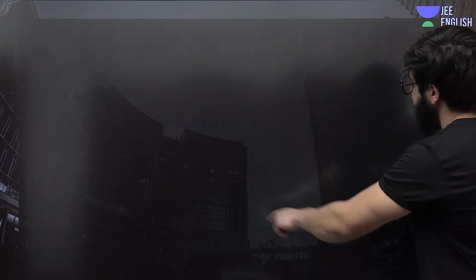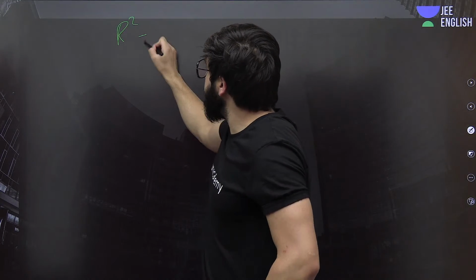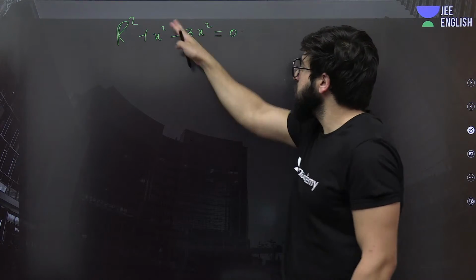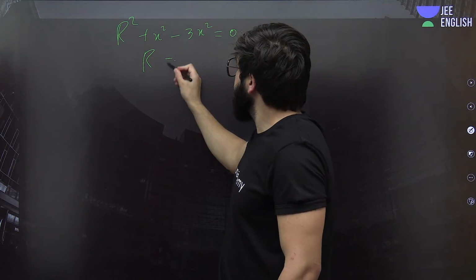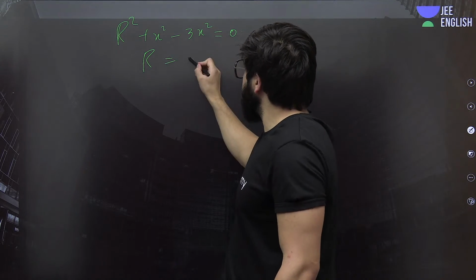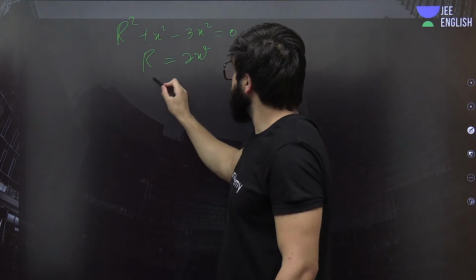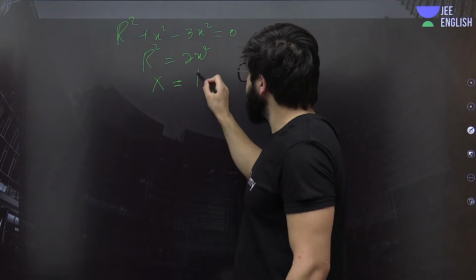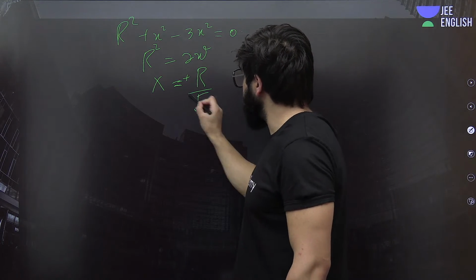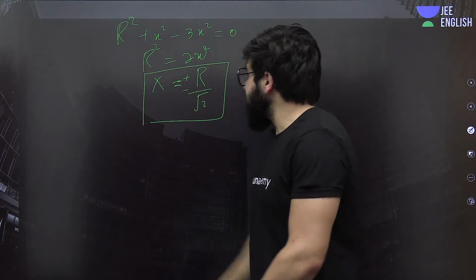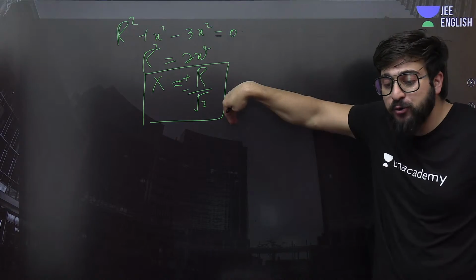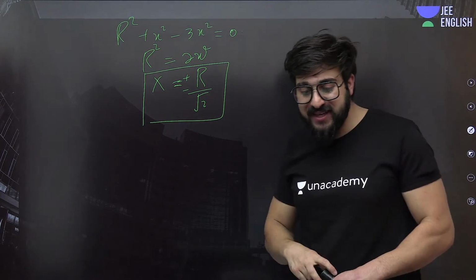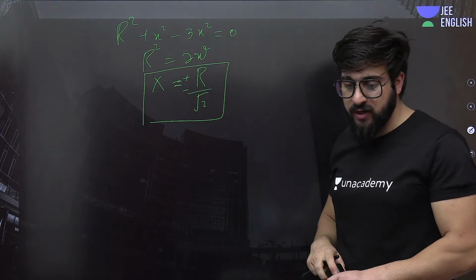That is r square plus x square minus 3x square is equal to 0. This has to be equal to 0. Now take it over there. So r square is equal to 2x square. So x will be plus minus r by root 2. So at x is equal to plus r by root 2, and at x is equal to minus r by root 2. Yeah, we'll see if we can take it. Most probably I'll take.